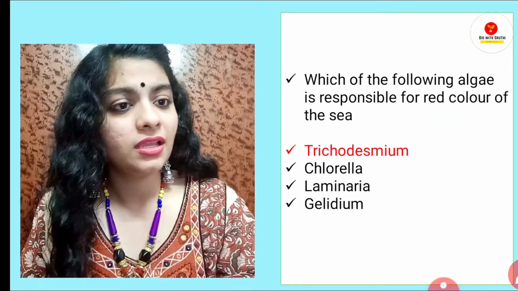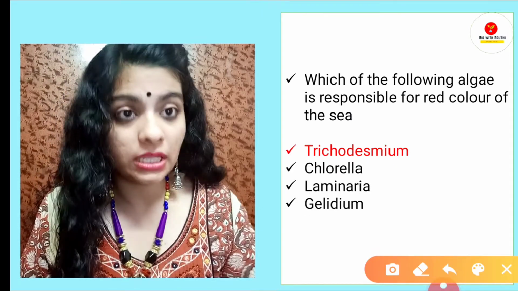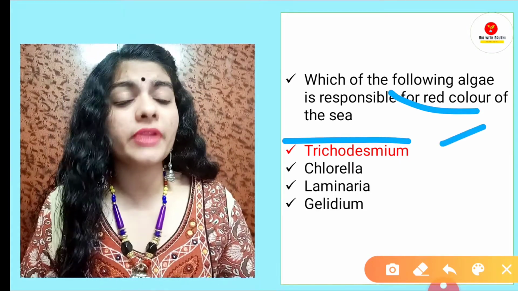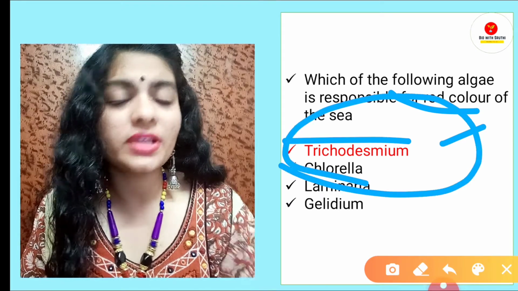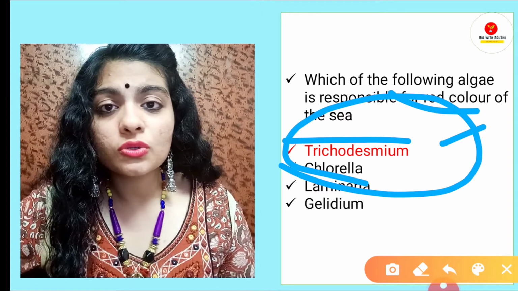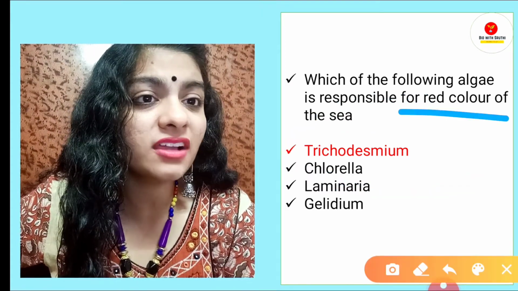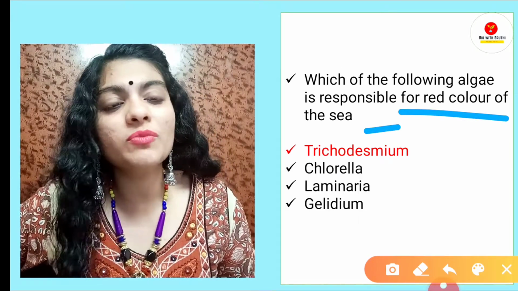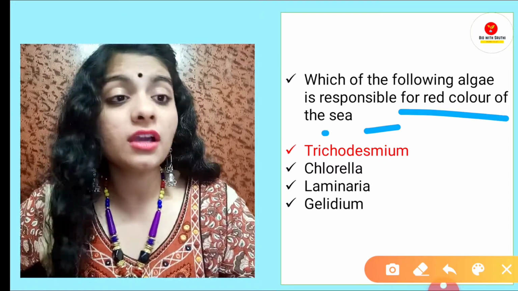Similarly, which of the following algae is responsible for the red color of the sea? Options are Trichodesmium, Chlorella, Laminaria and Gelidium. Answer is Trichodesmium. Okay. Guys, Trichodesmium is also a Cyanophyta, a blue-green algae. Just because here they have mentioned red color, that doesn't mean Trichodesmium is a red algae. Okay, Trichodesmium is a blue-green algae. It is a Cyanophyta which is responsible for the red color of the sea.